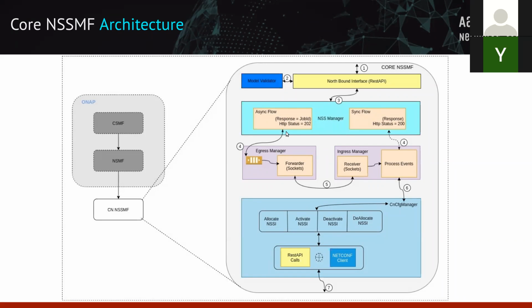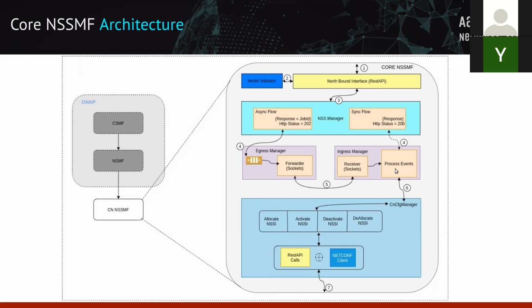Now, once you get the response, there are two infrastructure components we have built. One is called the egress manager, and another one is called the ingress manager. The egress manager is primarily meant to enqueue all the requests coming from the NSS manager. Then we have a forwarder component which takes the request from this queue and sends it to the ingress manager, which is responsible for receiving that event and then processing the event.